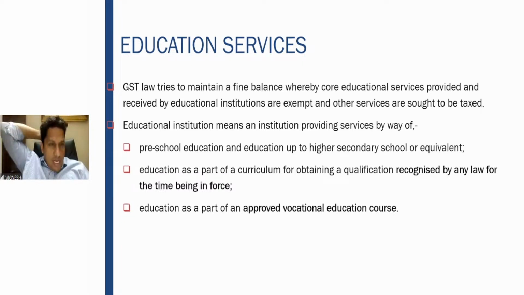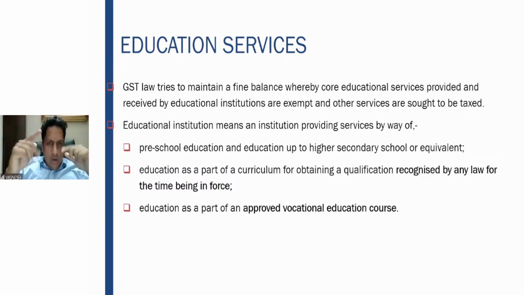First one, educational institution means an institution providing services by way of preschool and education up to higher secondary school or equivalent. Second one, education as a part of curriculum for obtaining a qualification recognized by any law for the time being in force.